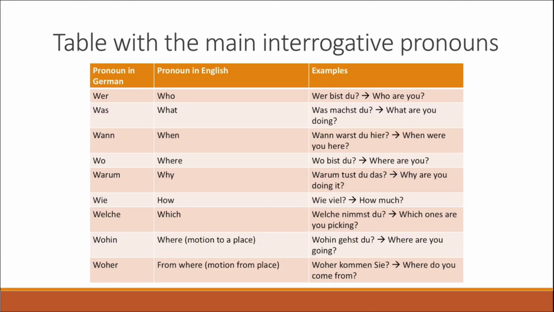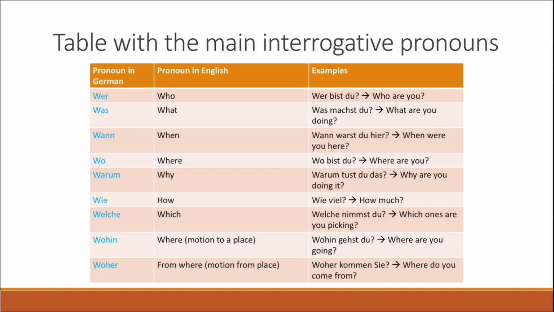Here you can see a table with the main interrogative pronouns. So we'll start with the first one. Wer, which means who. And an example would be the phrase Wer bist du, which means who are you? Was means what. An example would be the sentence Was machst du, which means what are you doing or what do you do right now?